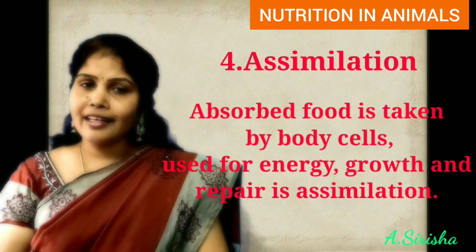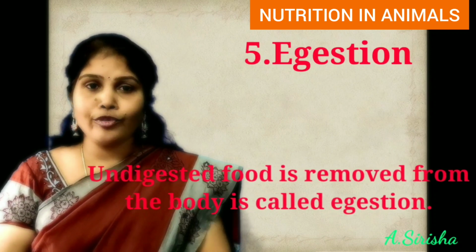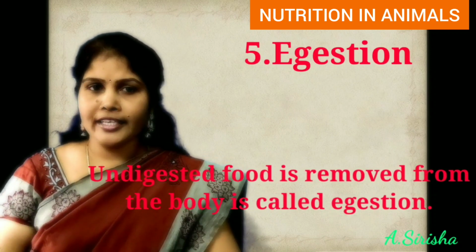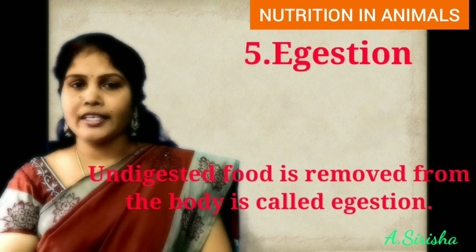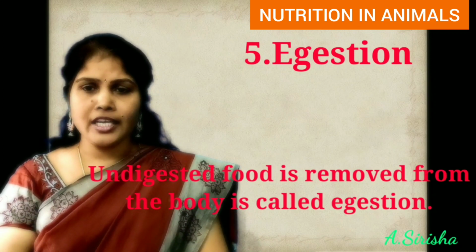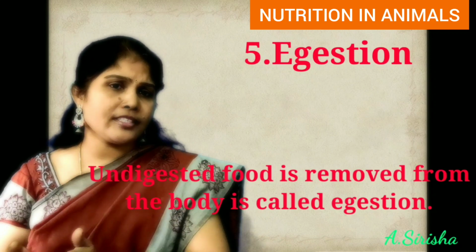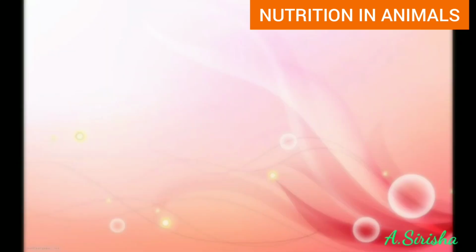Next, finally, the last one is egestion. The unwanted food, the waste food, is sent out of the body. That is called egestion. The undigested food is removed from the body. Okay, the removal of undigested food by the body is called egestion. These are the 5 major steps involved in the nutrition process in animals.